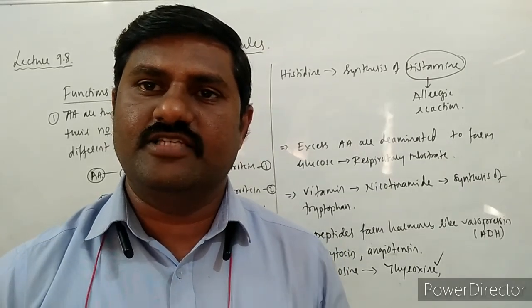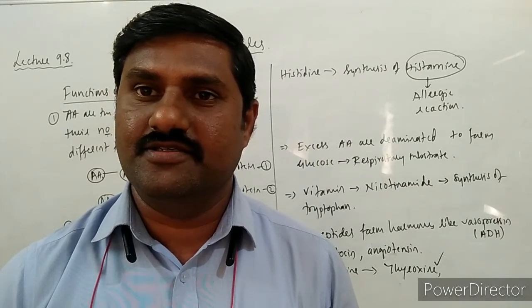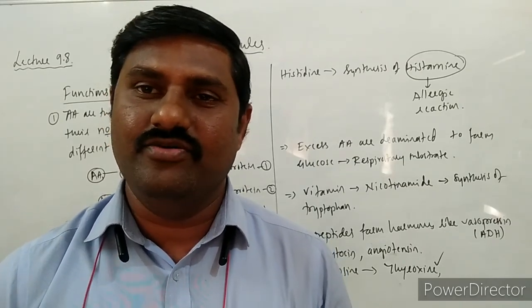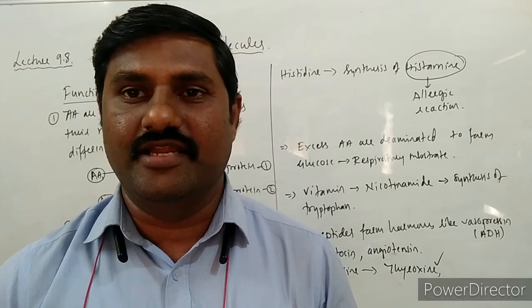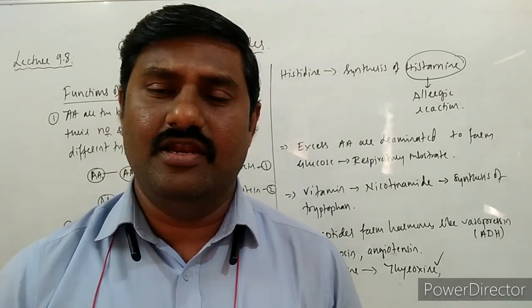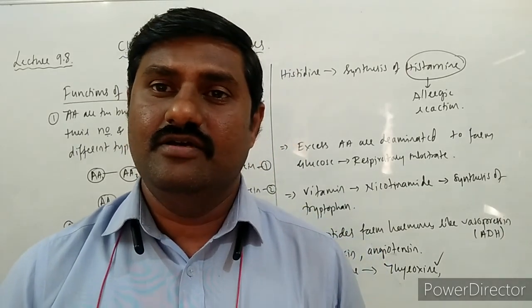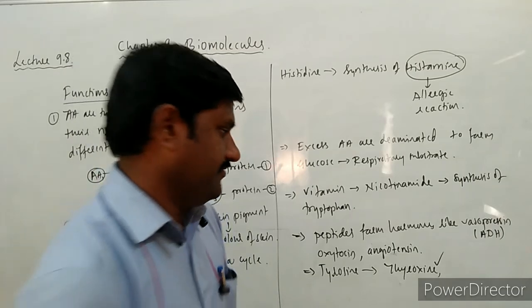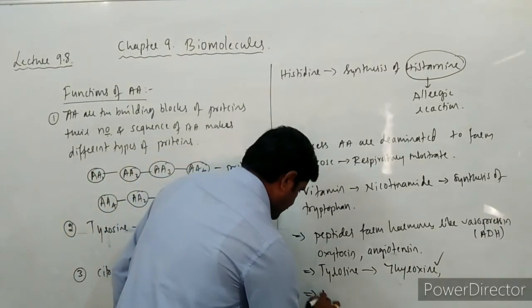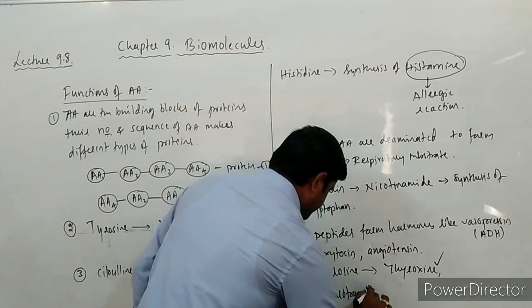Some of the neurotransmitters, what are those? That is GABA, gamma aminobutyric acid, which I have already mentioned, and serotonin, epinephrine. So these are all neurotransmitters which are derived from amino acids itself.